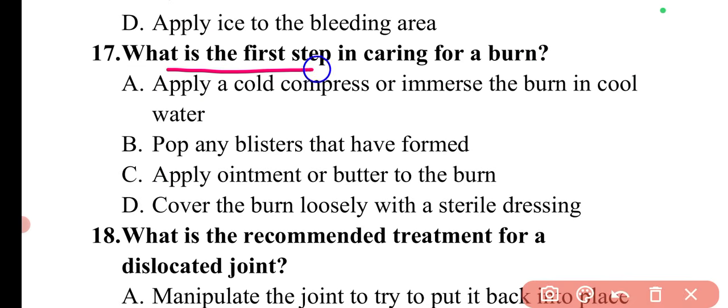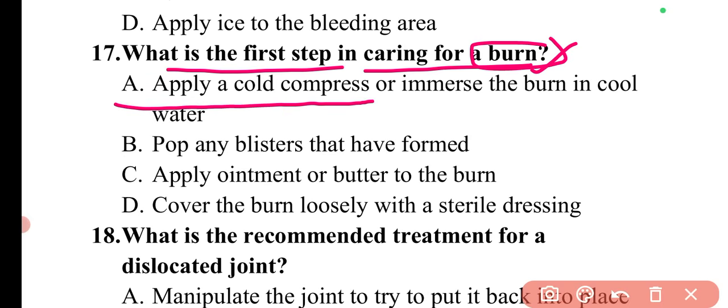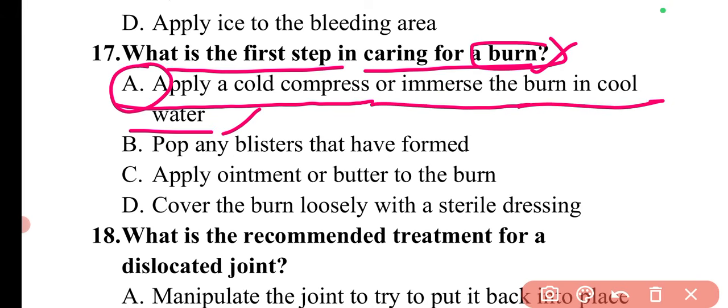Next question is, what is the first step in caring for a burn? So simply we can say the first aid for burn is, we can simply apply a cold compress or immerse the burn in cool water. So here option A is correct. So this is a different form of the question that we have discussed previously.